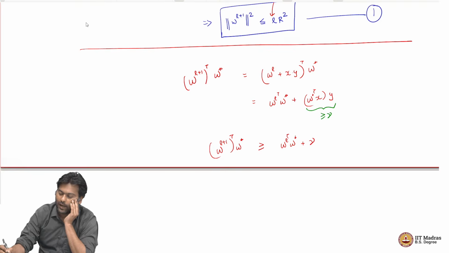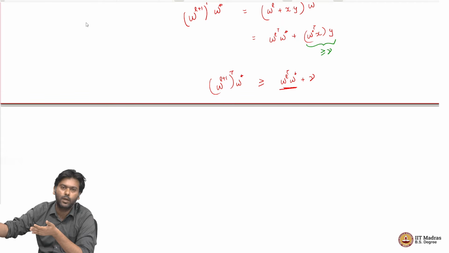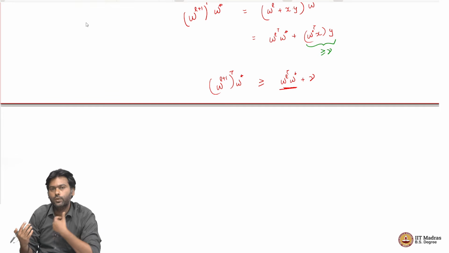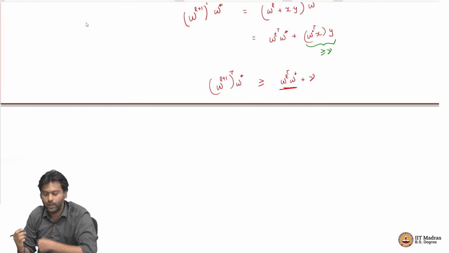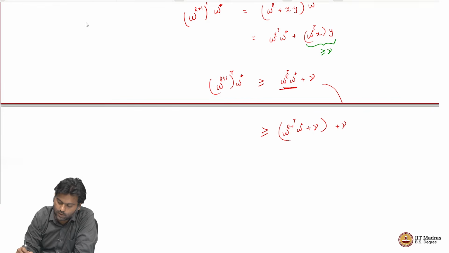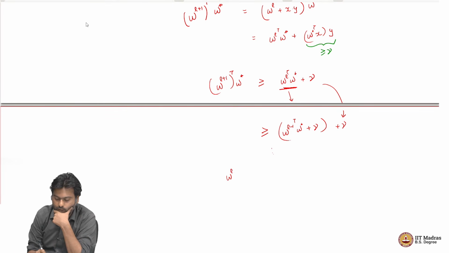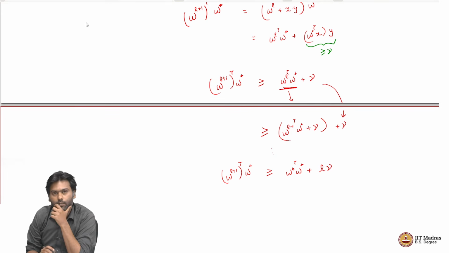So, I can do the same argument now for W_L, because W_L again came from W_{L-1}, the previous mistake happened, and so I updated W_{L-1} to W_L, and that should have given me an extra gamma boost to my dot product with respect to W_{L-1}. Which means this is greater than or equal to W_{L-1} transpose W star plus gamma plus this gamma. Same argument. And now we can keep going and say that W_{L+1} transpose W star is greater than or equal to W_0 transpose W star plus L times gamma.